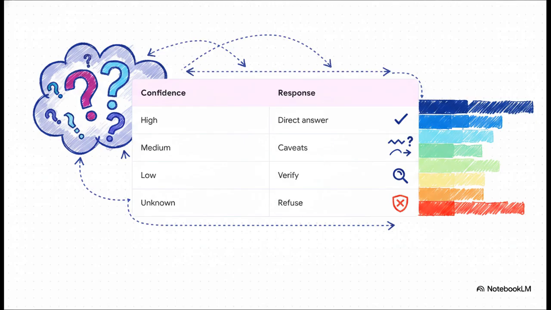Native uncertainty awareness is going to completely replace the uniform, overly confident tone of today's AI. By using calibrated gradients of confidence, ranging from high all the way down to unknown, a future AGI will know exactly when to give a direct answer, when it needs to add caveats, and crucially, it learns exactly when to refuse speculation entirely if its confidence is just unknown.